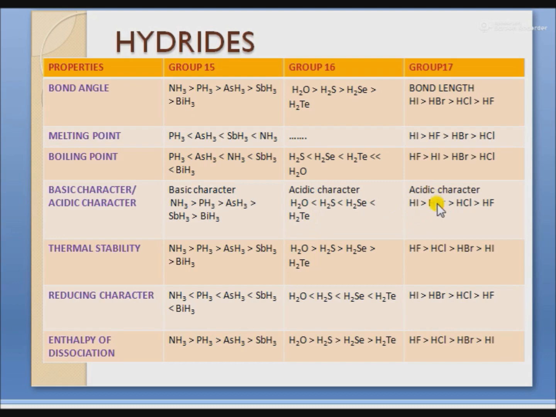Next is group 17. Here it also shows acidic character. HI, HBr, HCl, HF: this is the decreasing order of the acidic character. Here the reason is the same.